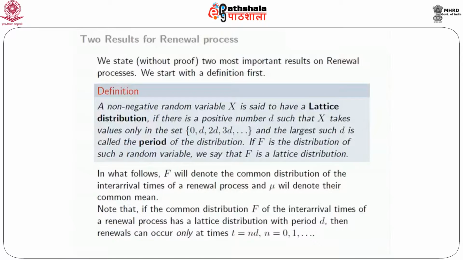The definition is: a non-negative random variable x is said to have a lattice distribution if there is a positive number d such that x takes values only in the set 0d, 2d, 3d, etc. So there is a positive number d such that any value of x has to be a multiple of d. For example, any random variable taking non-negative integer values would be of this type, where d is 1. Now, for a lattice distribution, the largest such d is called the period of the distribution.